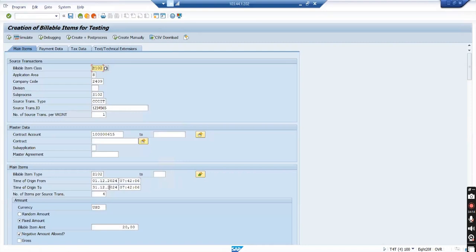So to distinguish, let me change this one. Say maybe it is from 5th of December to 5th of January, so that I can distinguish that this is my new one. 5th of January 2025. Okay, and the amount also I will change so that I can distinguish. Say this is 25.50. The points are used here as a comma. 25.50. Okay.